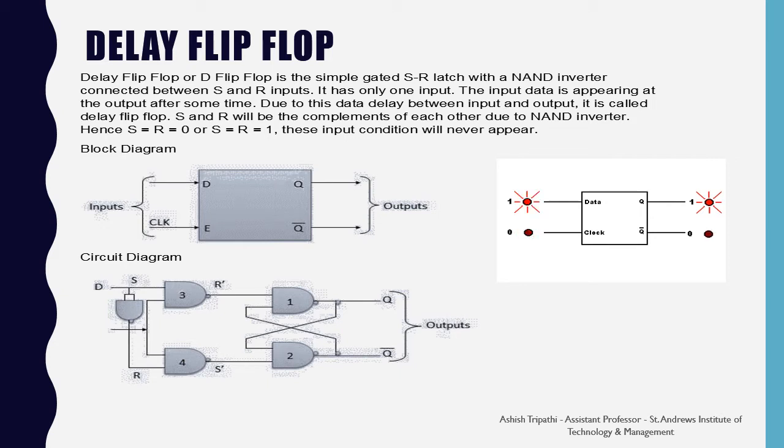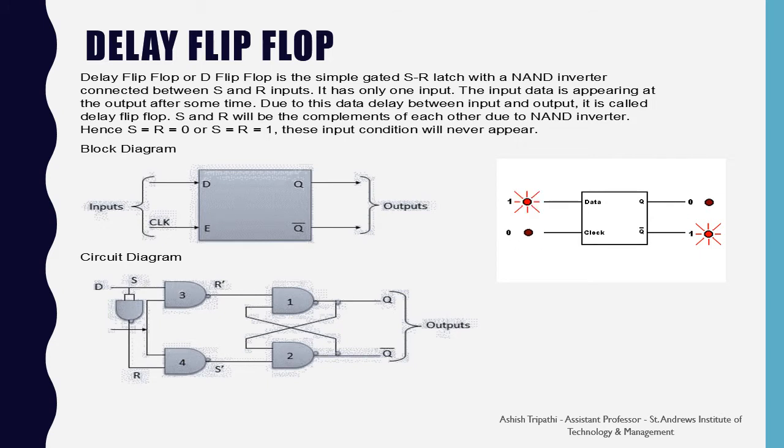Here is a block diagram for the delay flip-flop. In this you are seeing that there are two inputs, one for D and the other for clock. There are two outputs, one for the normal Q and the other for the complemented Q. Below that you are seeing a circuit diagram in which an SR flip-flop is transformed into a D flip-flop by putting an inverted NAND gate between the S and R inputs.